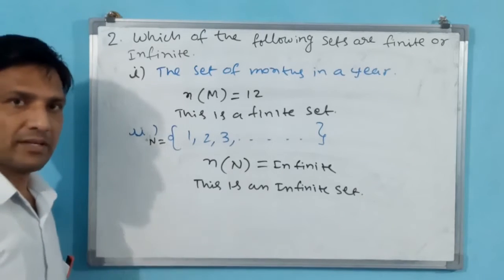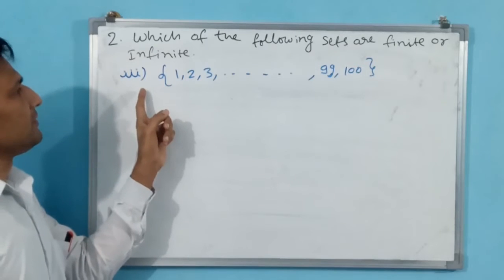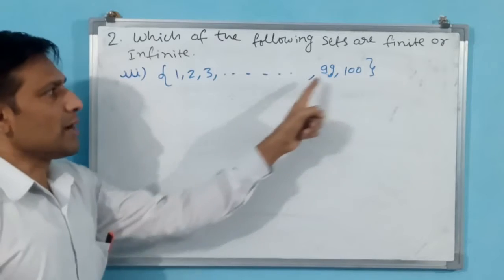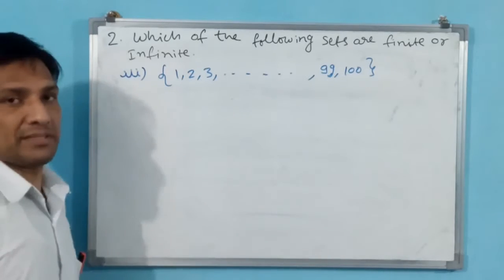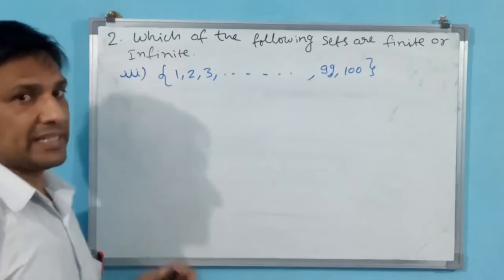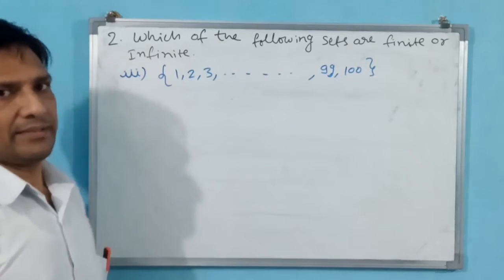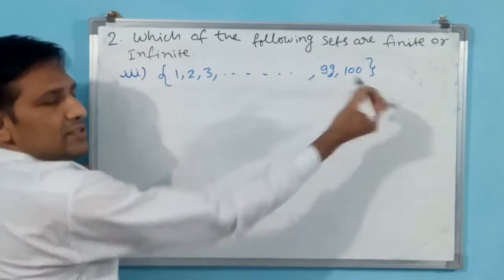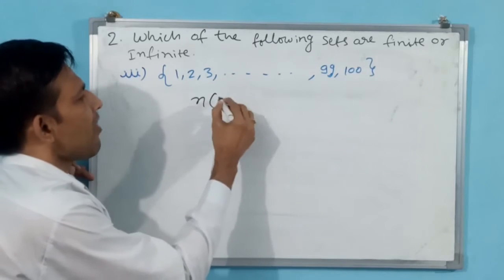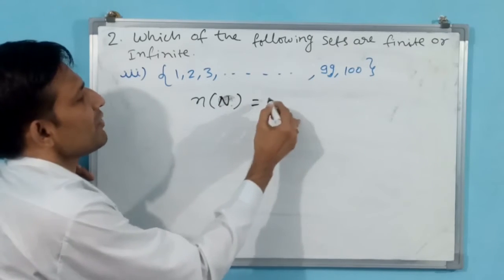We go for the third part. See this question: 1, 2, 3 up to 100 only. There are limited numbers. You are able to express the quantity of the set, the number of elements in a set. These are also natural numbers. N(N), capital N, is equal to 100.